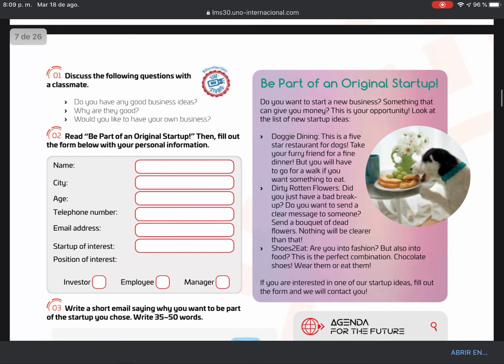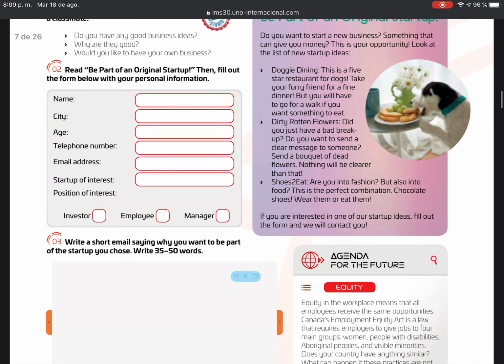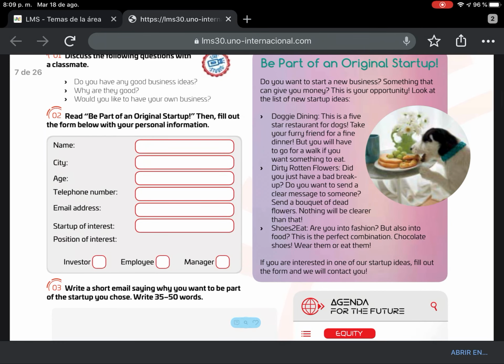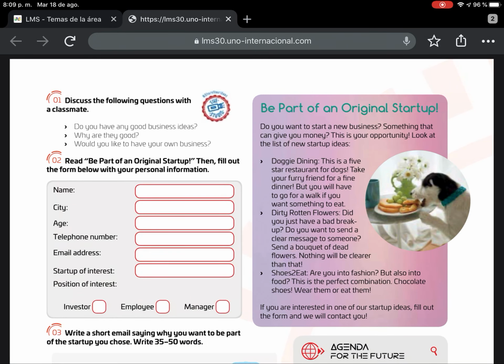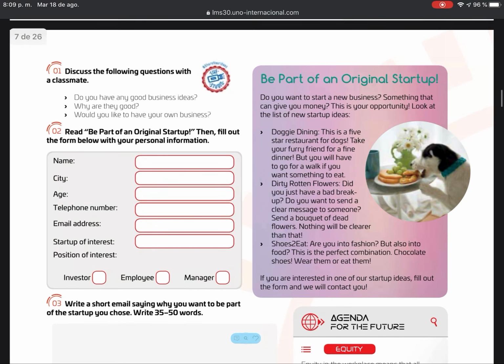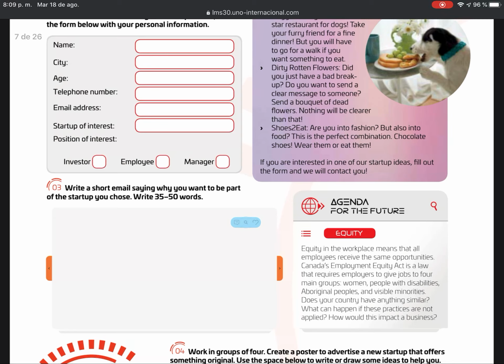Then we are going to follow that and read this part of the book, Be Part of an Original Startup, and you are going to answer that. You are going to create your own startup. Then you are going to write an email saying why you want to be a part of the startup you choose.